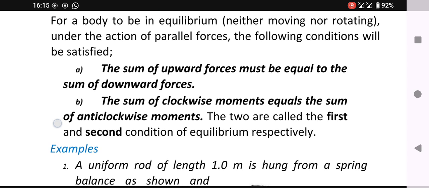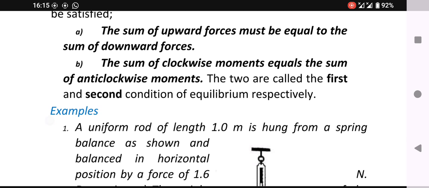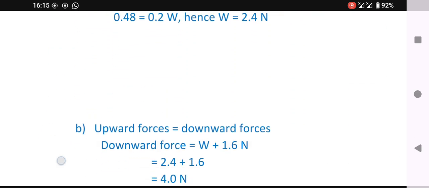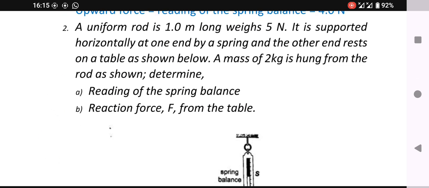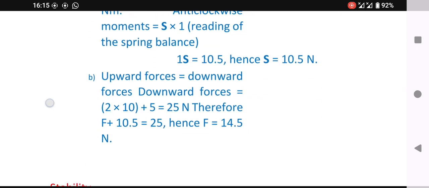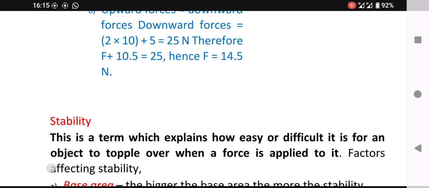The second condition is the sum of clockwise moments equals the sum of anticlockwise moments. Those are the conditions for a system to be at equilibrium. There are some calculations there, and of course you need to know them. I just wanted to summarize it for you.